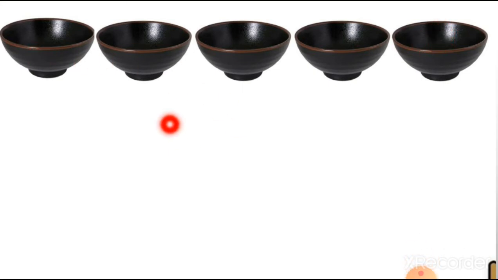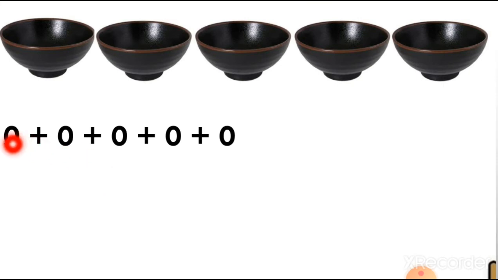And how many bowls are there? 1, 2, 3, 4 and 5. But there is nothing. Nothing means 0. So we are adding 0 five times. This way you can see 1, 2, 3, 4 and 5 is equal to 0. If you are adding 0 ten times, you will get the answer 0 only.